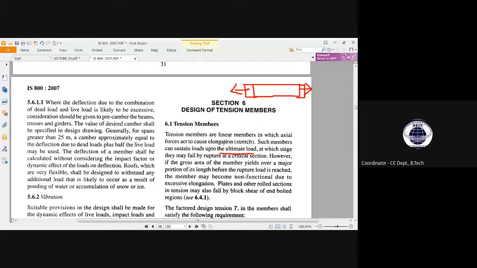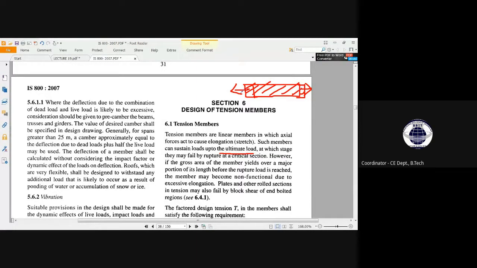Okay, so up to that it can sustain the load, but at which stage they may fail by rupture at a critical section. So in that very structural element, there must be a critical cross-sectional area. Okay, so surrounding that cross-sectional area, the failure will occur. However, if the gross area of the member yields over a major portion, meaning the gross area means the total area of the structural member.